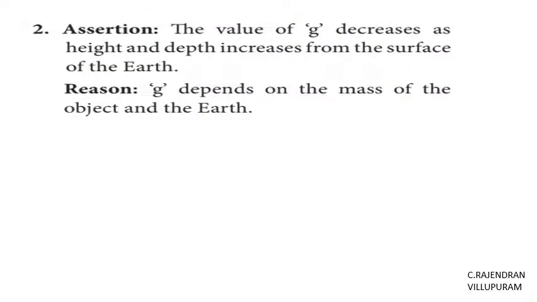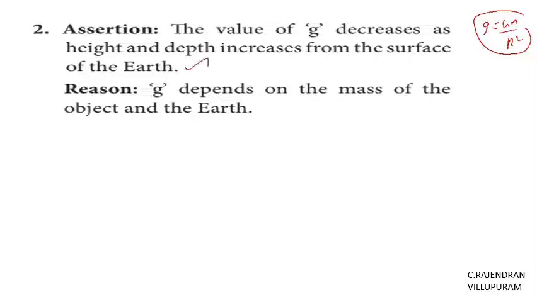Then second question, the value of g decreases as height and depth increases from the surface of the earth, and g depends on the mass of the earth. So according to theory, g is equal to GM by R squared. You know, this g is very related to latitude and altitude. So when we go to altitude, the g decreases, and if we go to depth, it also decreases.